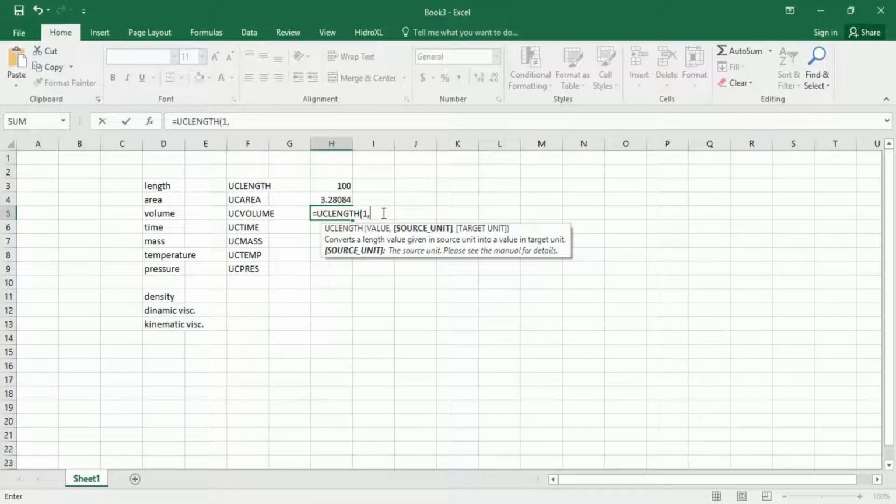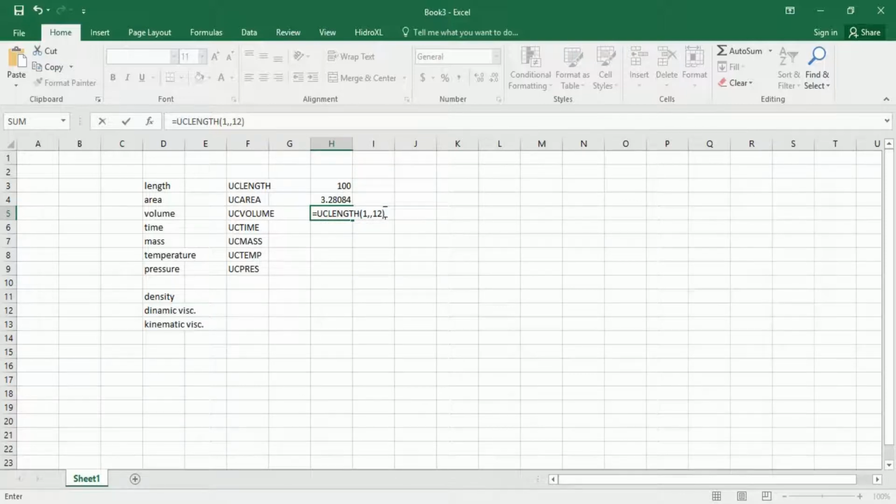Instead of writing number 8, I will just do one more comma to skip to the target unit, and for the target unit I will write number 12 to find how many centimeters are in 1 meter, and it's 100. So as you see, the program by itself thinks that you are going to use meters here when you don't write anything, so it makes your work easier.